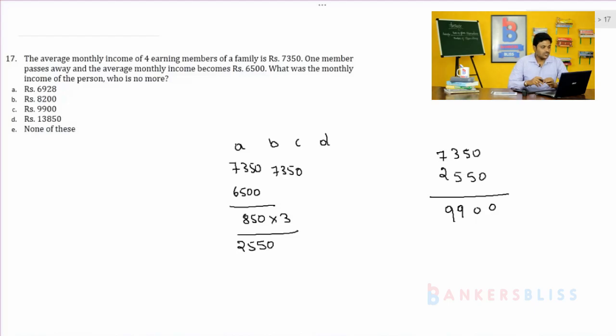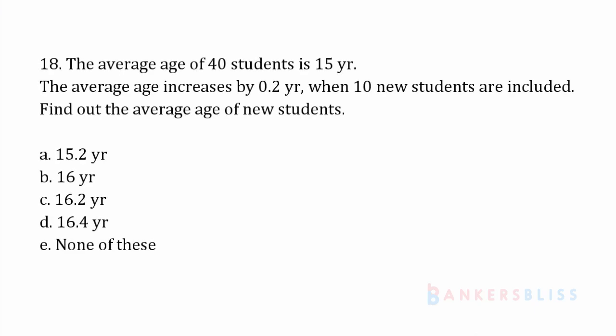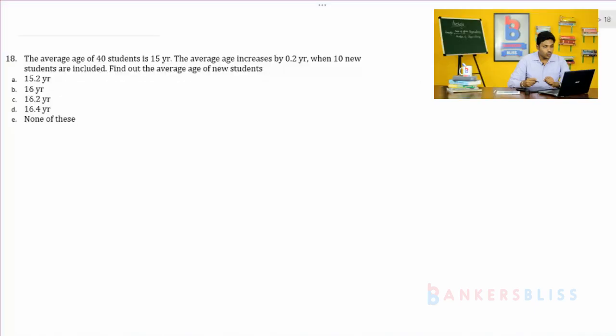So let us go to the next problem, problem number 18. The average age of 40 students is 15 years. The average age is increased by 0.2 years when 10 new students are included. Find the average age of the 10 new students. When 10 new students come into the group, the average age becomes 15.2 because 0.2 is increased.